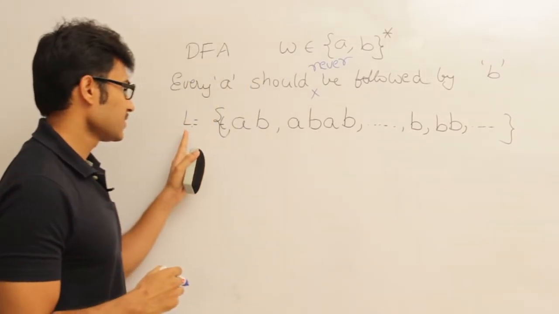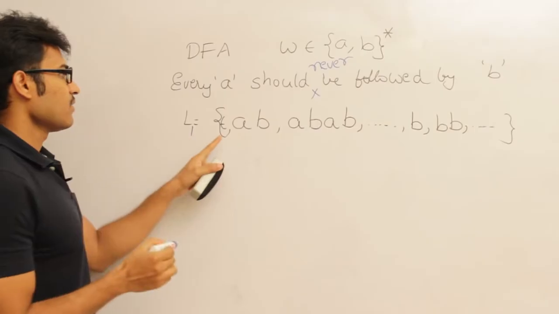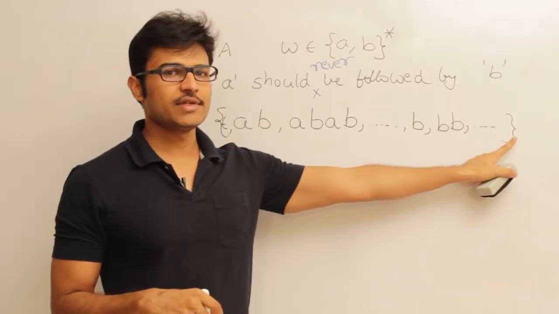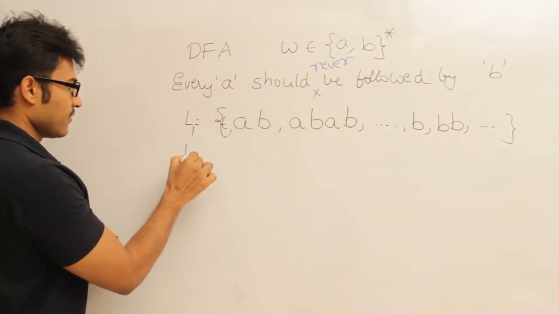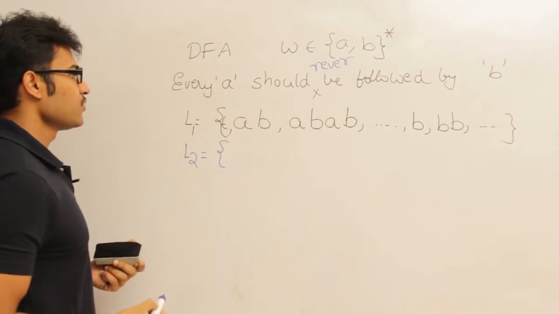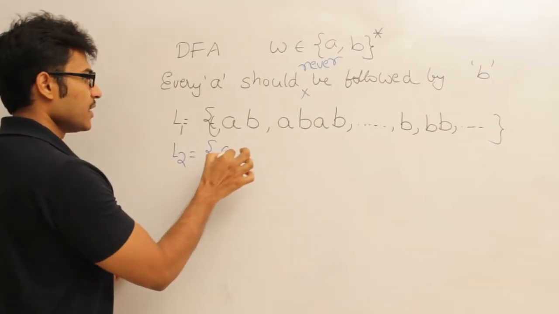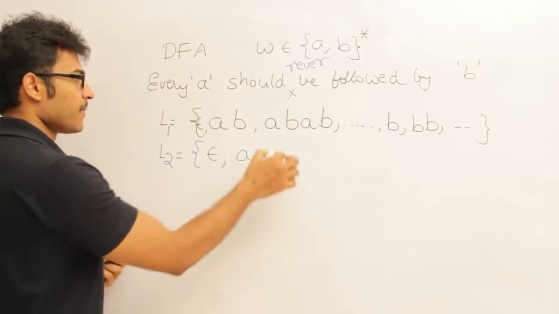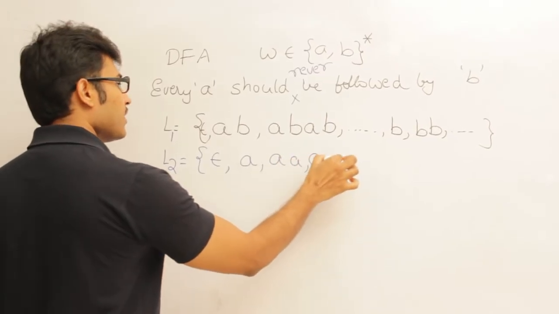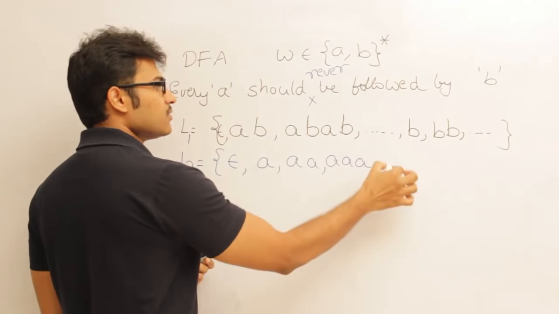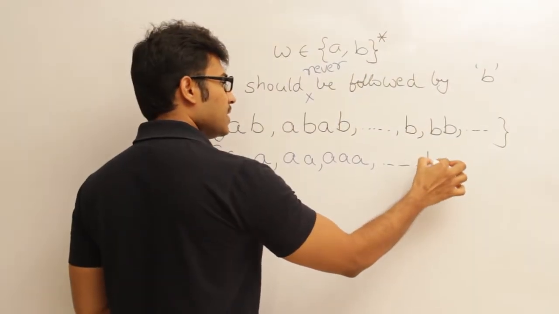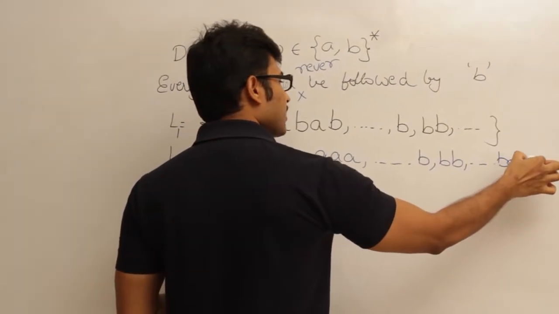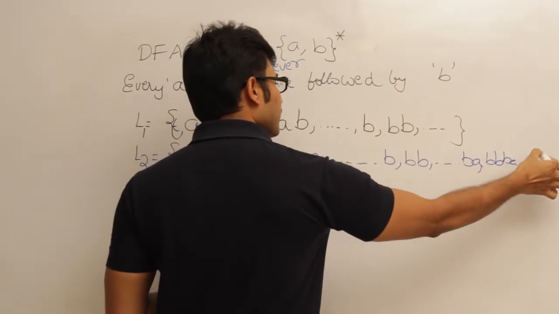Which means if the previous language, let us call it L1, was A should always be followed by B, and it can contain any number of B's if A is not there. But this language L2 says that A should never be followed by B, which means epsilon will be there because there is no A, and A can be there because A is not followed by B here, and AA can be there, and AAA can be there because they are not followed by any B, and so on. Then B can be there, BB can be there, and so on, as well as BA, BBA can be there, right?